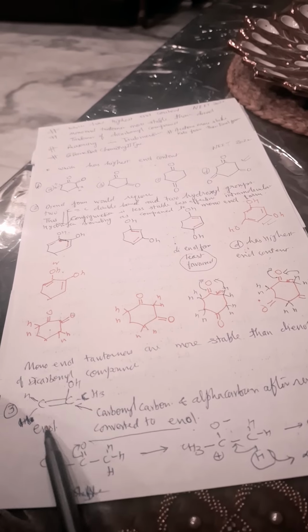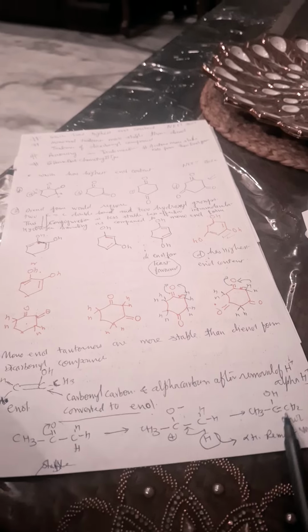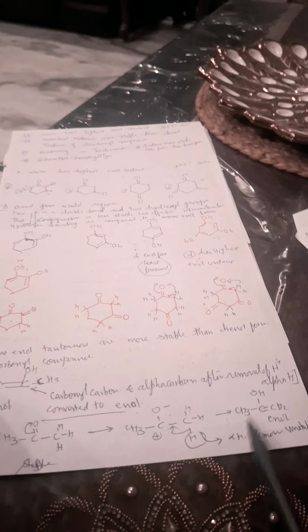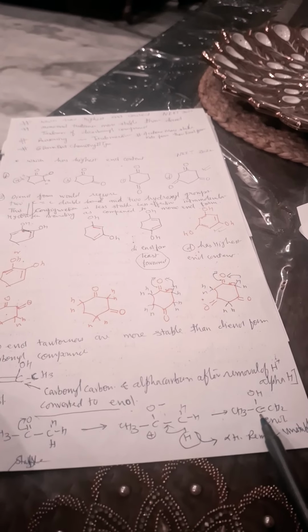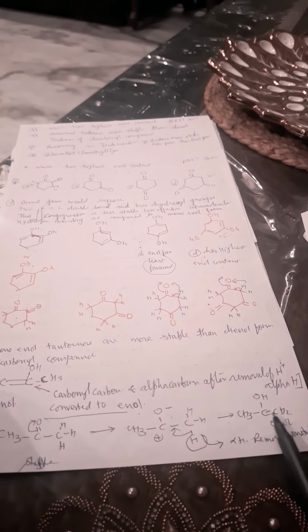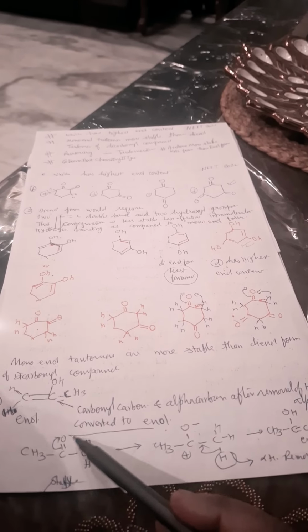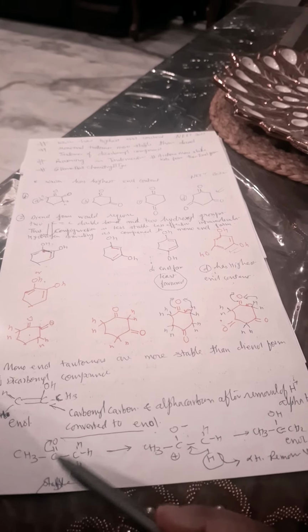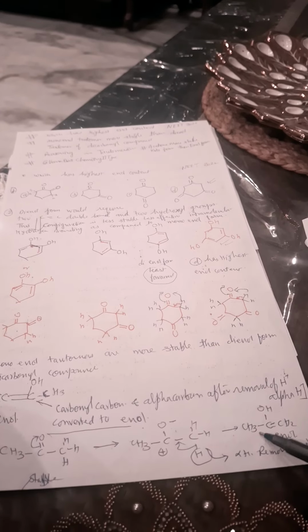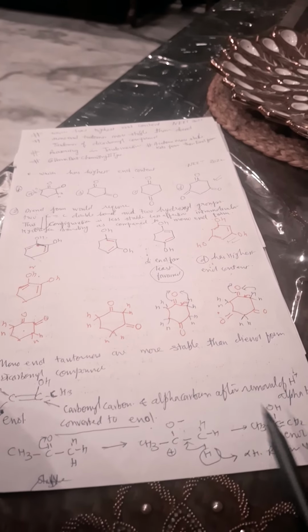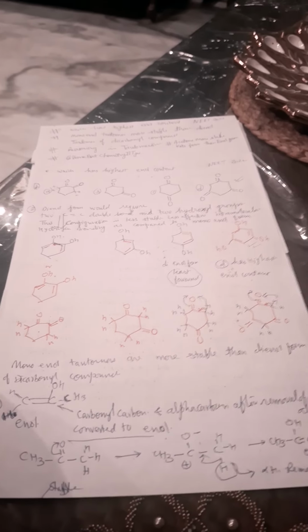Okay, now in the case of acetone, we will see that the keto form is more stable as compared to the enol form. This is the enol form, this is acetone, the keto form, more stable as compared to the enol form. The reason is the same: the carbon-carbon double bond energy is lower as compared to the carbon-oxygen double bond. The C double bond O bond energy is more as compared to C double bond C. That is why the keto form of acetone is more stable as compared to the enolic form of acetone.